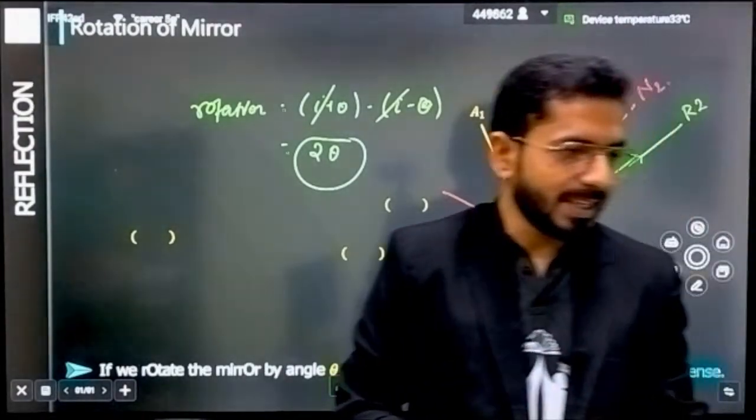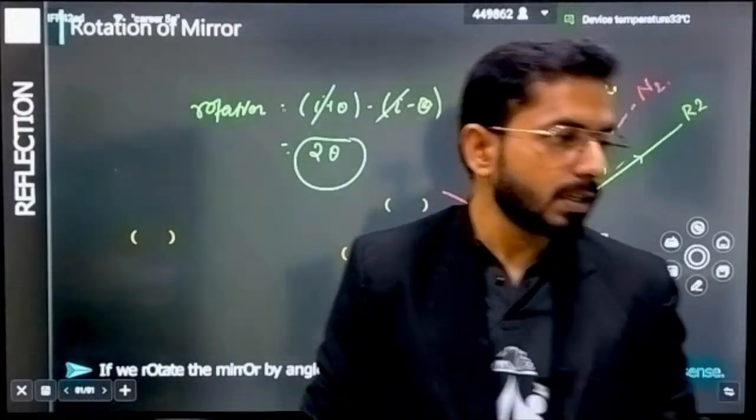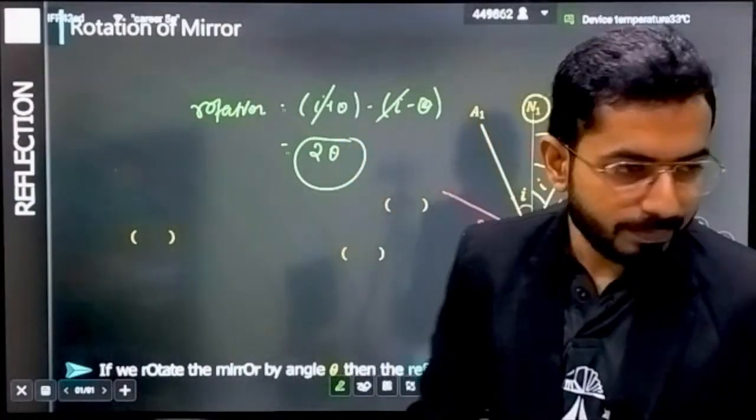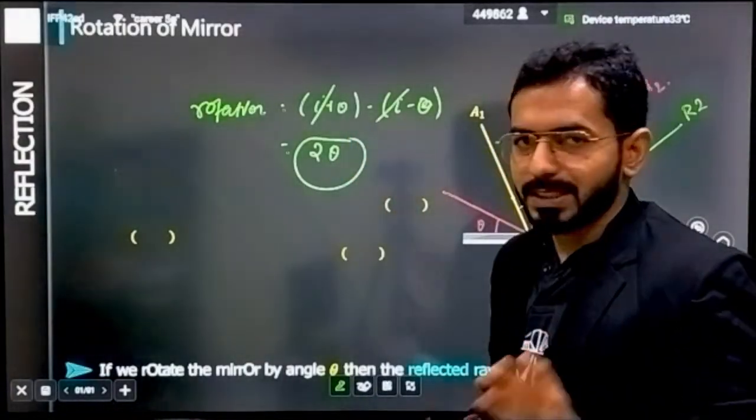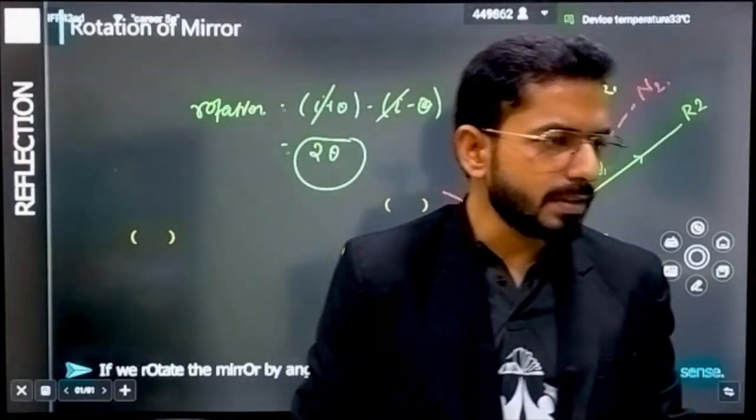Which exam are you talking about, Shubneet? Physics, which exam? JEE, NEET, KCET, boards, 12 boards, 10 boards? Which exam are you talking about?